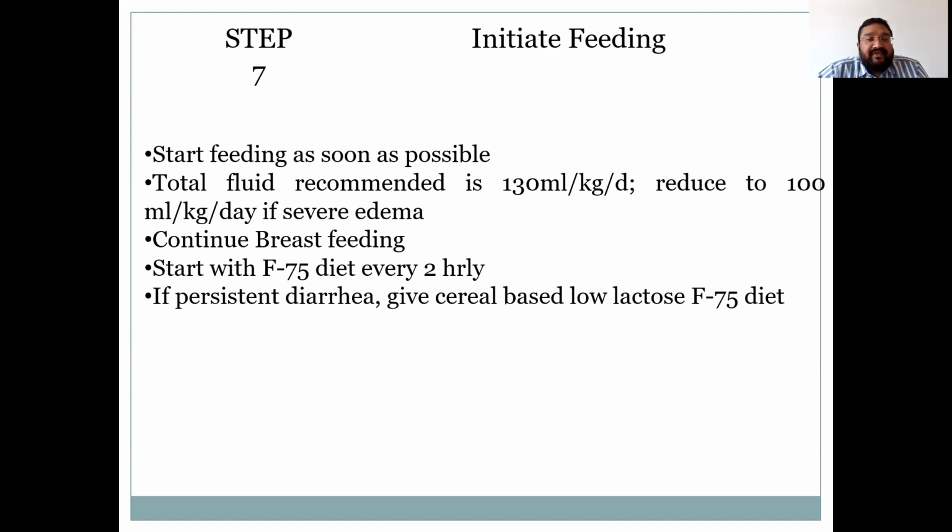You have to continue breastfeeding. Initiate feeding with F75 diet every 2 hourly. That is, feed has to be given in night hours as well. If the child is having persistent diarrhea, give cereal-based low lactose F75 diet. So for initiation of the feeding, start with F75 diet, and if the child develops diarrhea or diarrhea is not stopped, give cereal-based low lactose F75 diet.